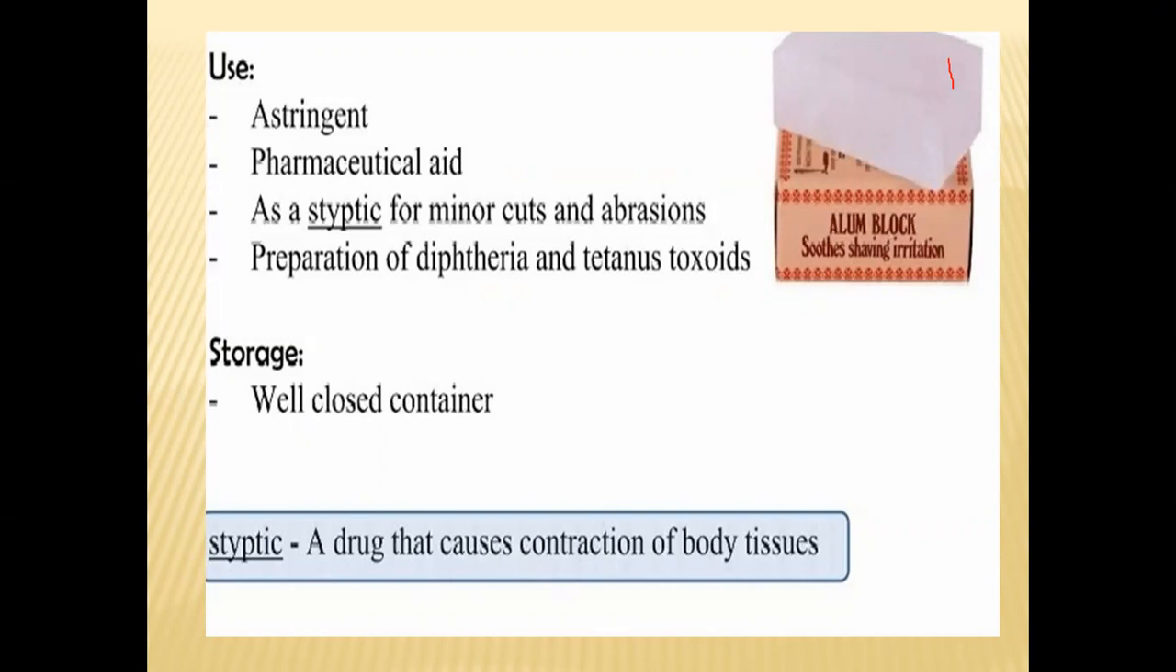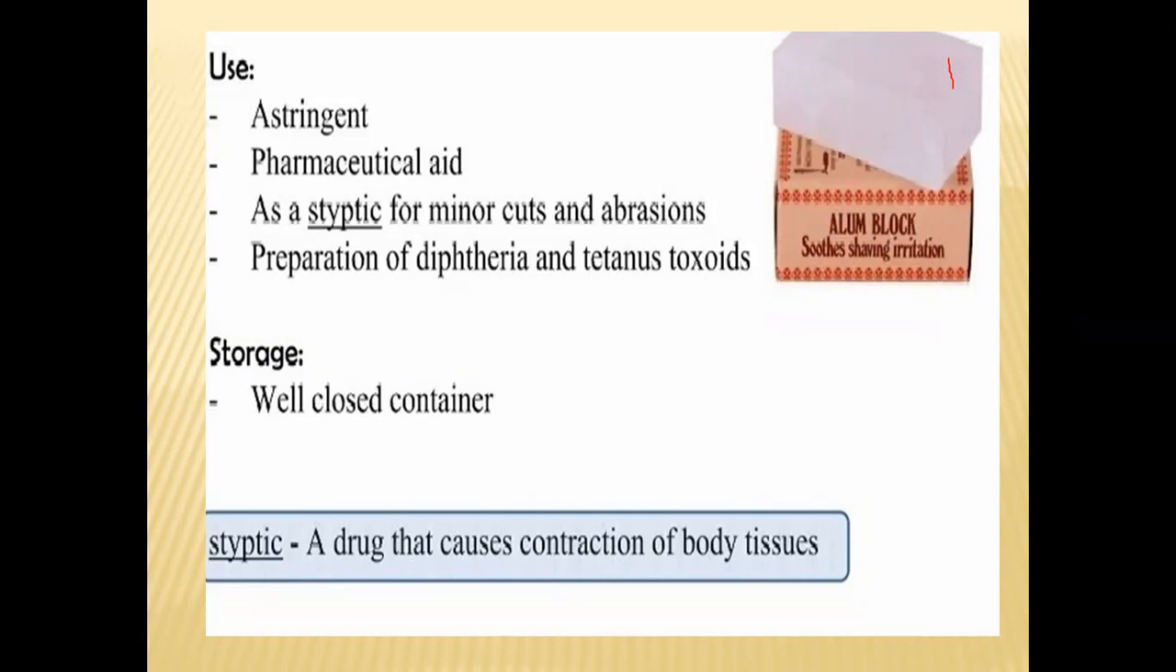And in the preparation of the diphtheria and tetanus toxoids, it is also used for the preparation of vaccines. Which types of vaccines? Diphtheria vaccine as well as tetanus vaccine. Mainly this potassium alum is the potash alum. It is also called potash alum, plain alum, as well as potassium aluminum sulfate. So this potash alum is mainly used for the preparation of the diphtheria vaccine as well as the tetanus vaccine.